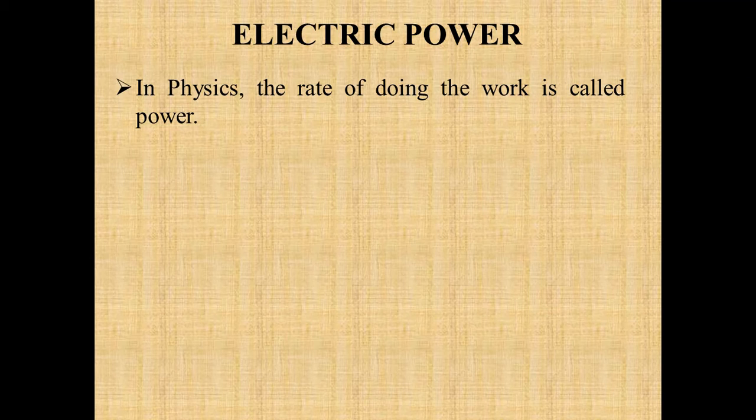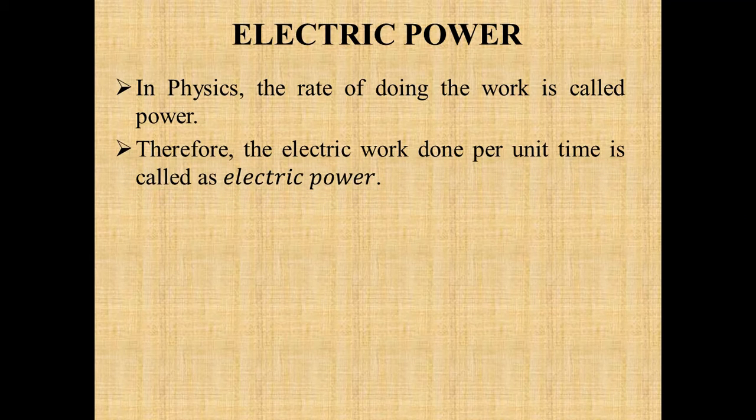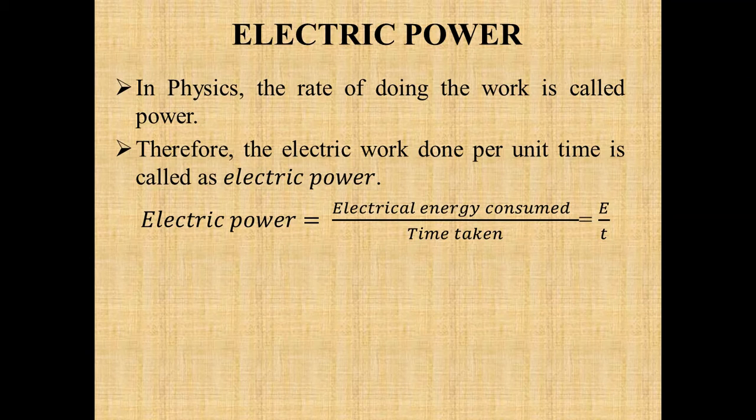Next is electrical power. In physics, the rate of doing work is known as power. Therefore the electric work done per unit time is called electric power. Like we have just seen, potential difference is the work done in carrying the unit charge from one point to another. So the rate of doing electric work per unit time is called electrical power.